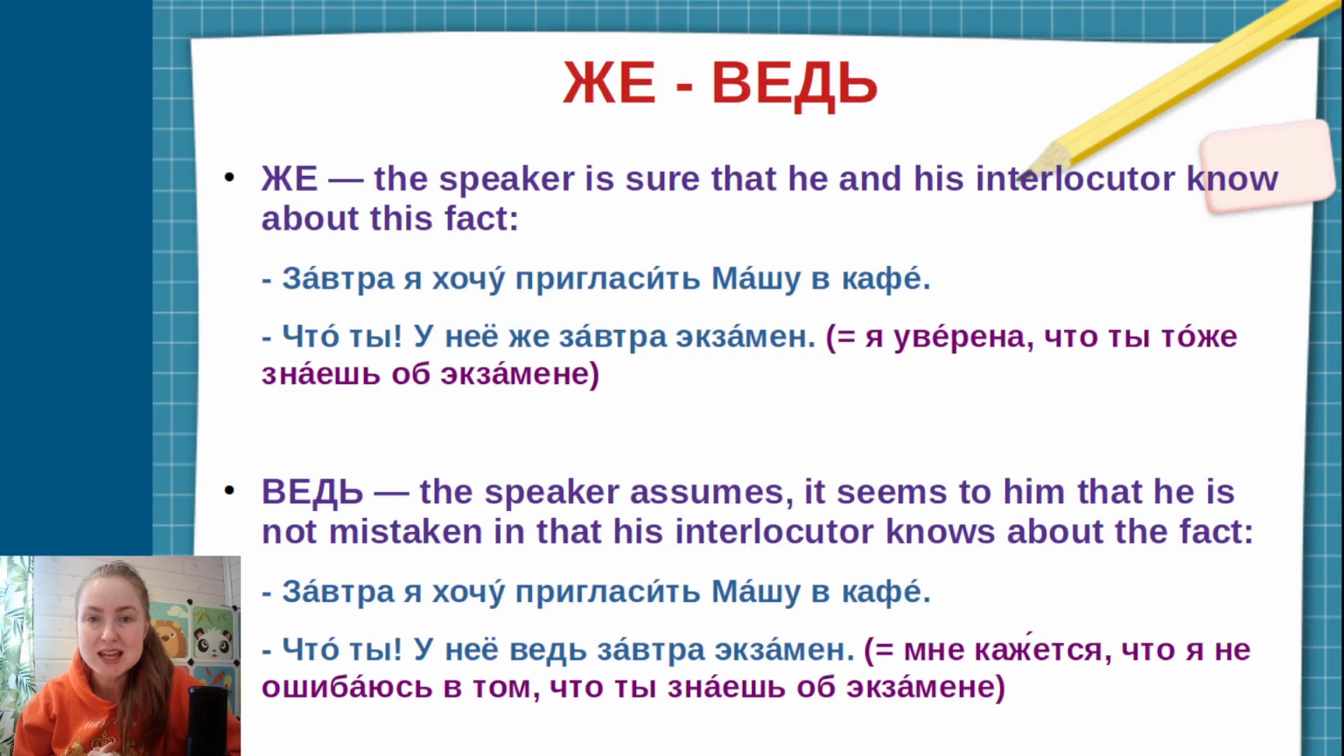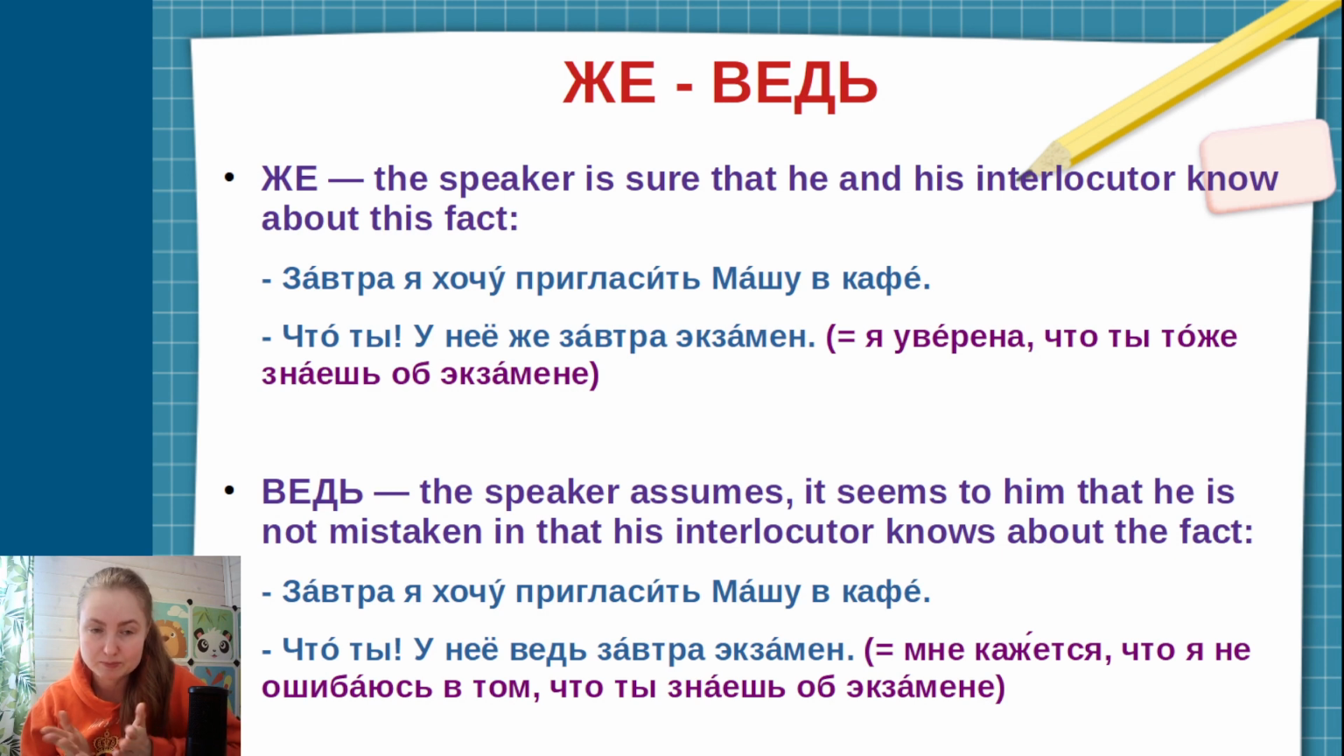So ЖЕ and ВЕДЬ. These words are very difficult for students because for most of you they are almost the same. Frankly speaking, for native speakers, sometimes they're also almost the same, but they have very, very small differences. And let's try to understand what these differences are. So the particle ЖЕ we use when the speaker is sure that he and his interlocutor know about this fact.